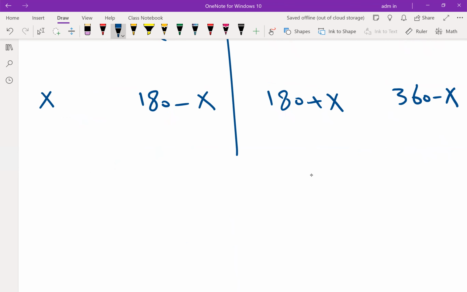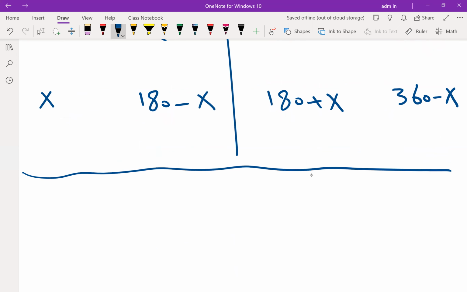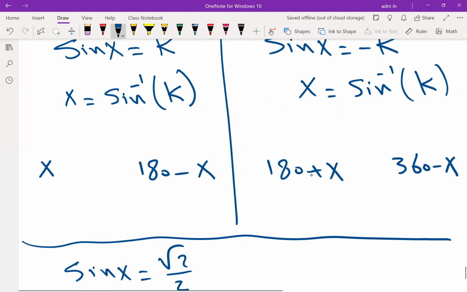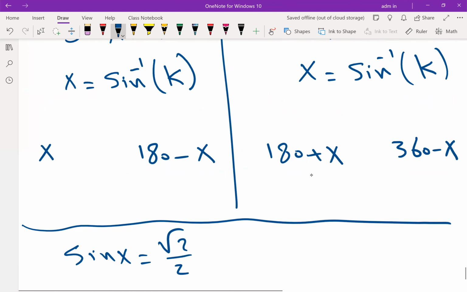I will give another example. Sine x equals root 2 over 2. Waiting 1 minute. Try to get your answer. Sine x equals root 2 over 2. I need two solutions.